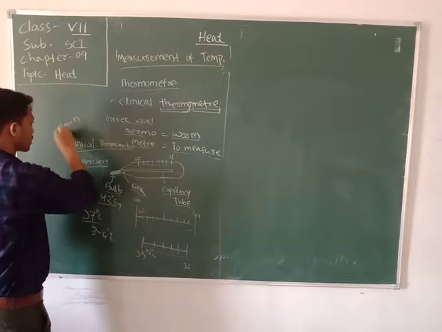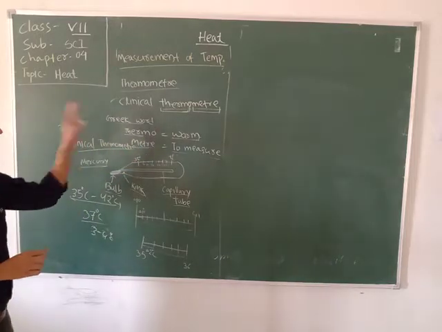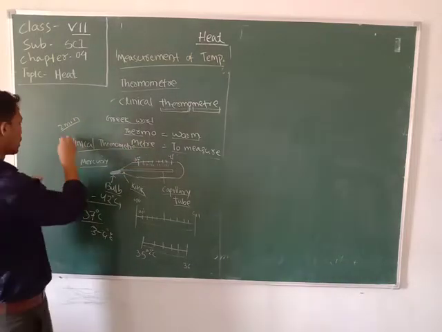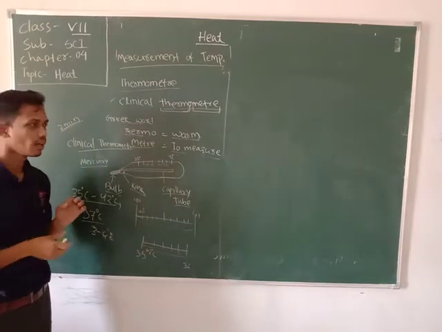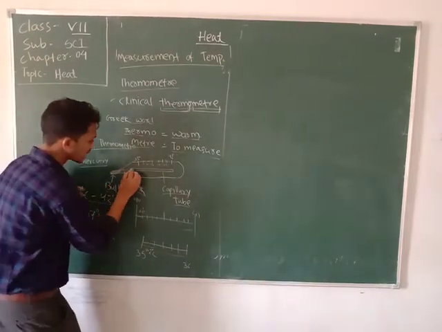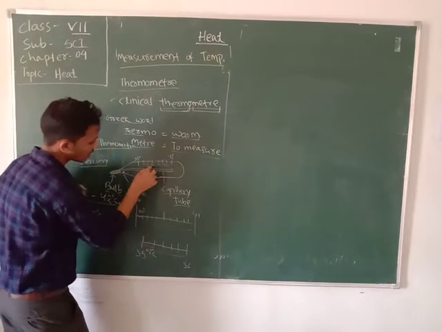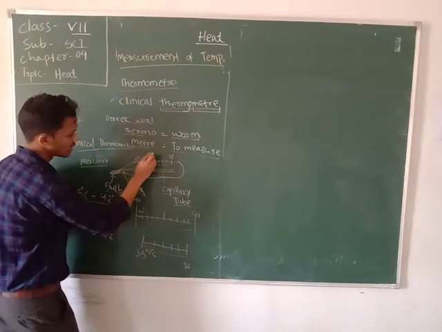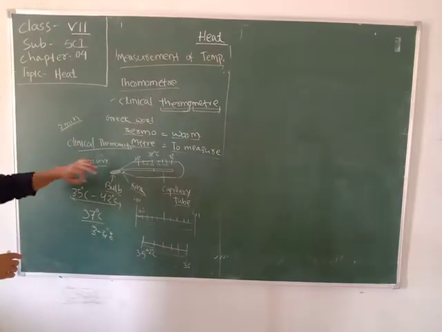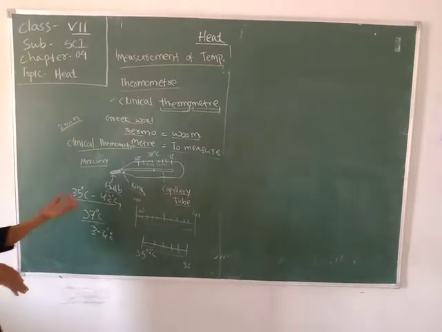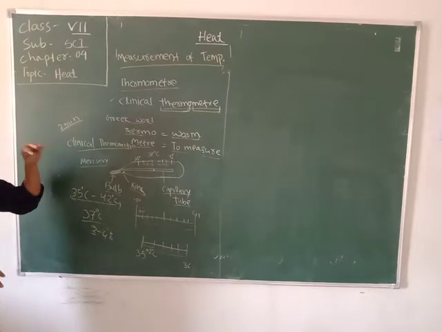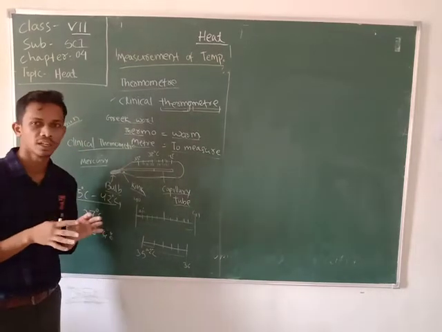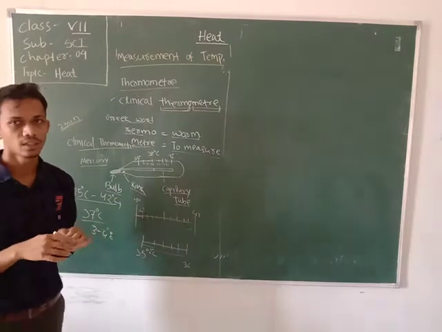Okay, you leave it for 2 minutes. After 2 minutes, remove it and read it. If the mercury rises up to here, then the reading is 38 degrees. So the reading of the clinical thermometer is 38 degrees. In this way, you can measure the temperature of your body using the clinical thermometer.